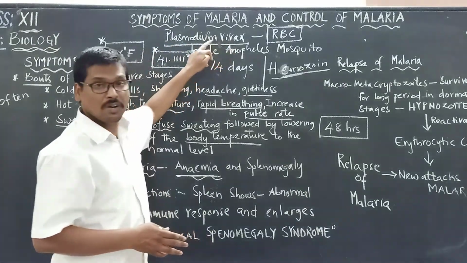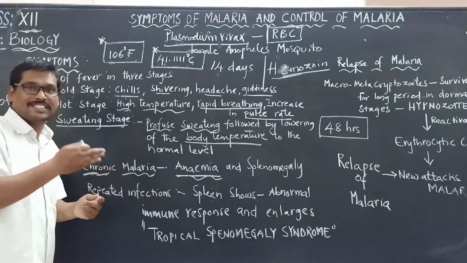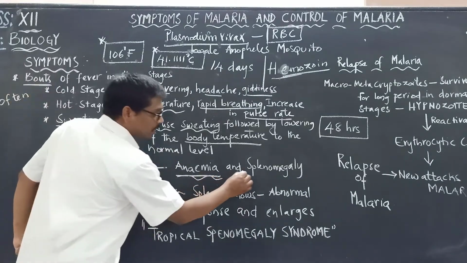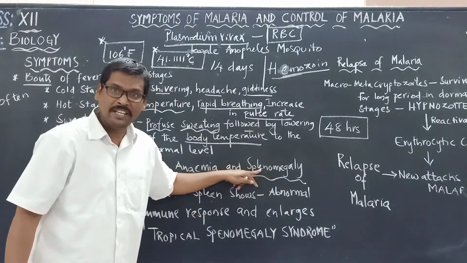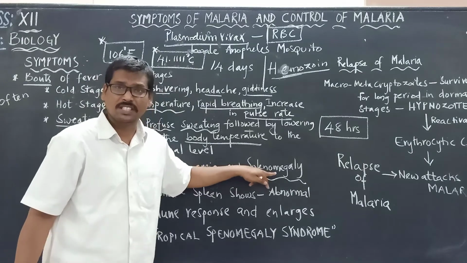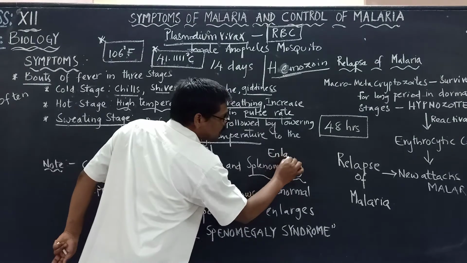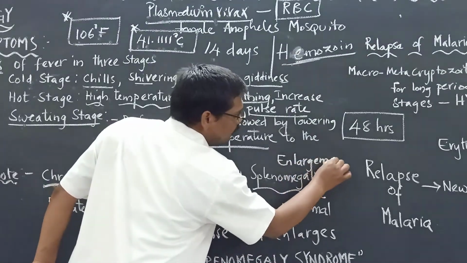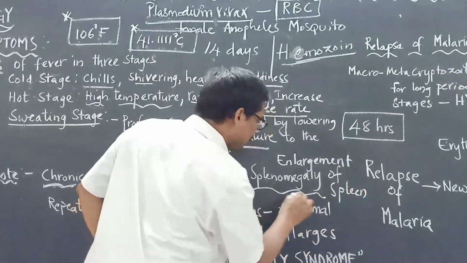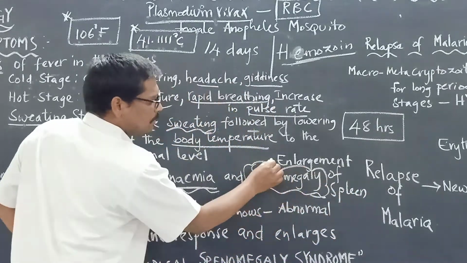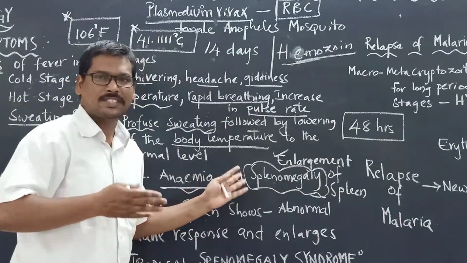And at the same time, due to continuous destruction of these RBCs, the patient may suffer with what? Splenomegaly. So what do you mean by this word splenomegaly? Splenomegaly means enlargement of the spleen. Enlargement of the spleen is called what? Splenomegaly. What is the relation here with the spleen?